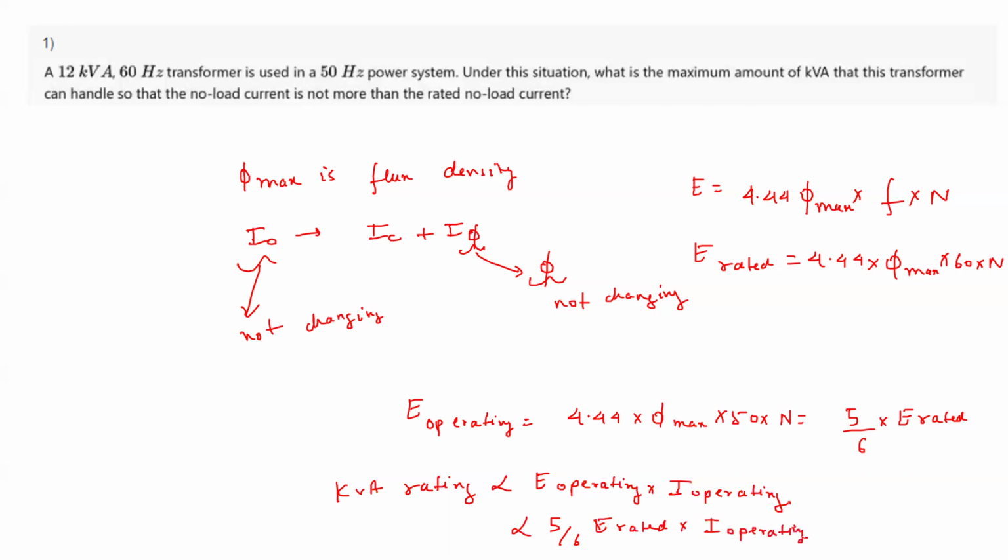Now we know that E rated into I operating is 12 kVA. So this will become 5/6 times of 12 kVA, which will give me 10 kVA. So the correct answer is 10 kVA.